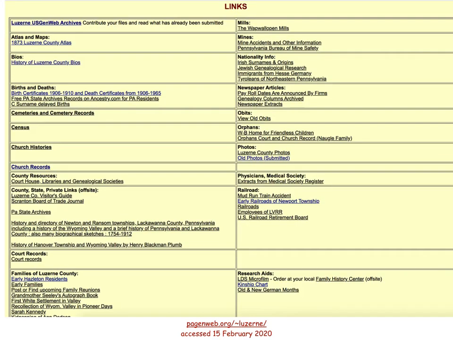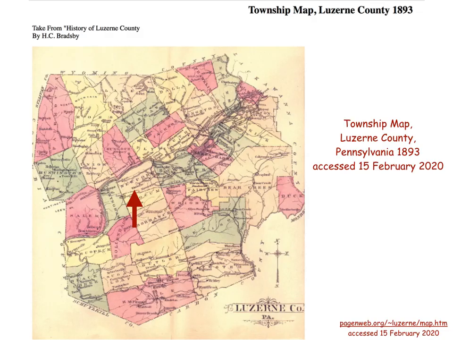Here's a good chunk of the links listed on the Luzerne County page. Here is the township map for Luzerne County in 1893. This is definitely of interest to me because my great-grandparents lived in that tiny little coal mining town of Wannabe, located in Newport Township, as shown here with the arrow. They were grinding out a very meager existence in the anthracite coal mines.